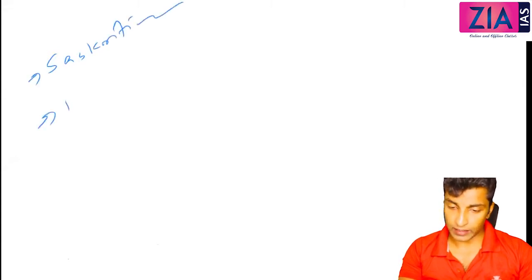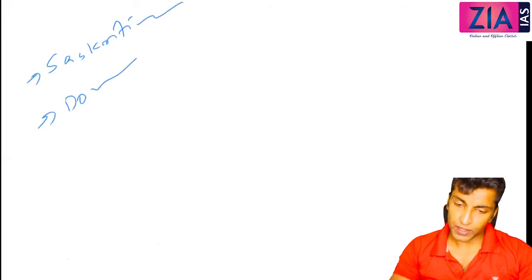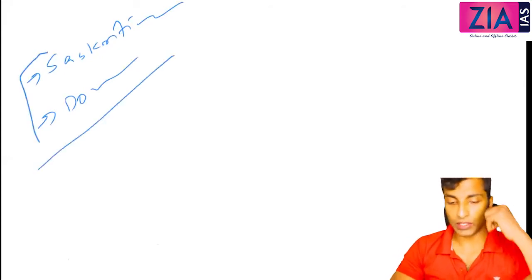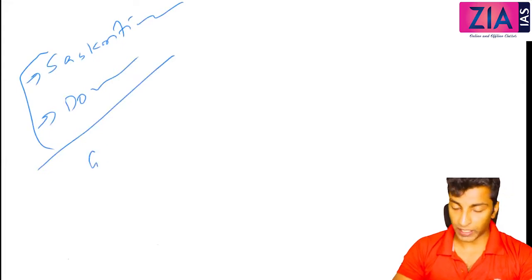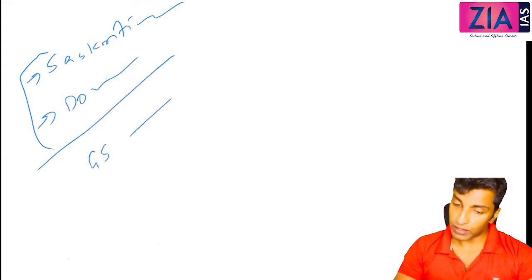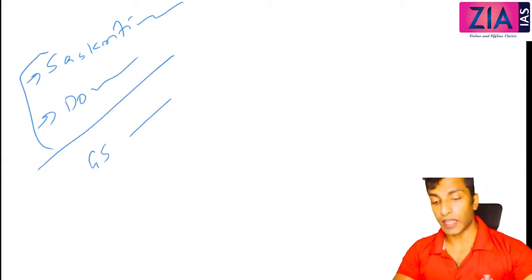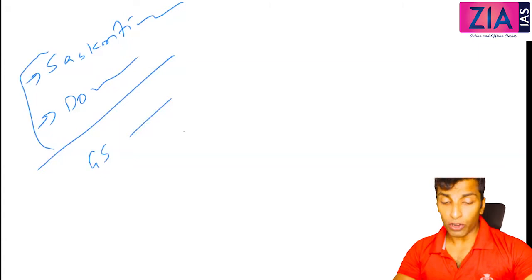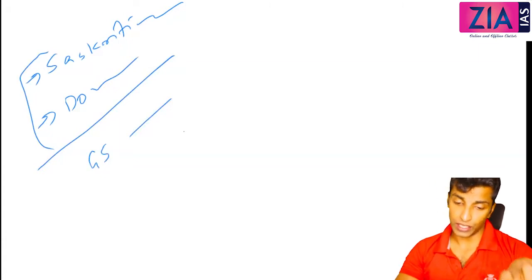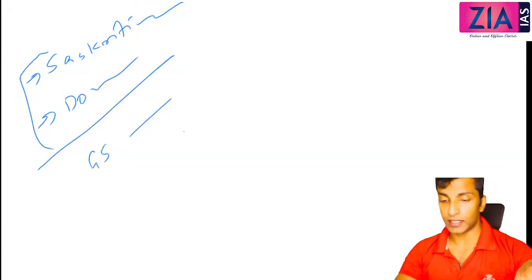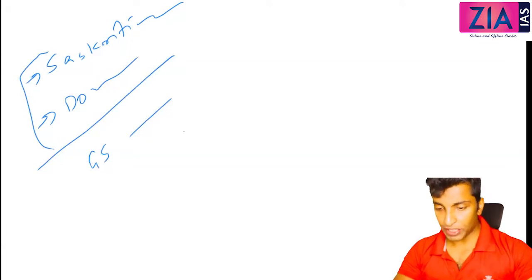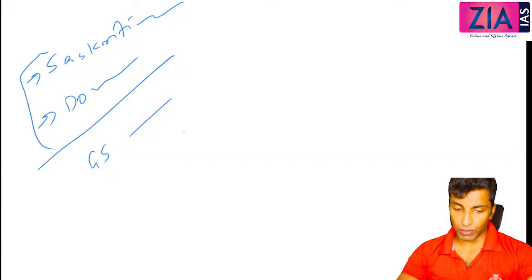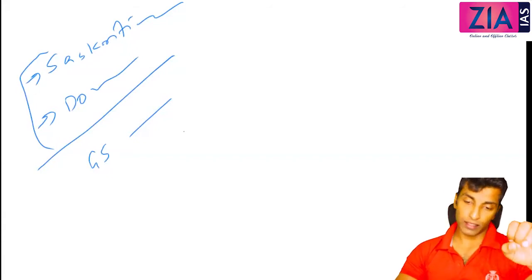Secondly, dominant caste. Okay, and these two are coming from MN Srinivas only. Apart from this, they can ask you GS Ghurye's perspective on caste system, or the features of caste system according to GS Ghurye, or the features of caste system for MN Srinivas, or the perspective on caste system by Louis Dumont, Andre Beteille. All these can be the questions which can be asked from this particular chapter.